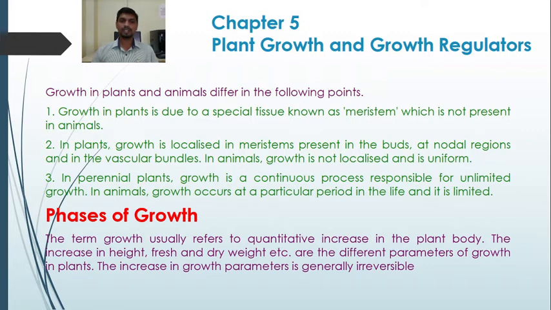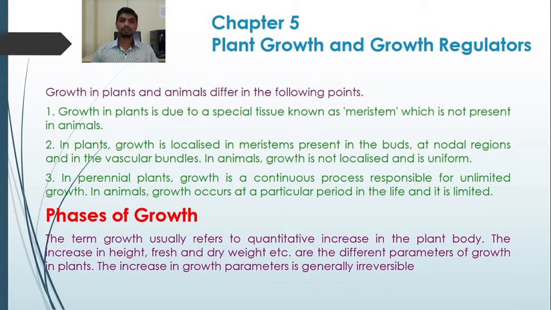For example, increase in height, fresh weight, dry weight, length, volume, diameter. Such quantitative increase in the plant body is referred to as growth. So the increase in height, fresh and dry weight, etc. are the different parameters of growth in plants.